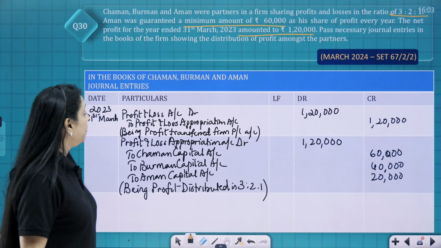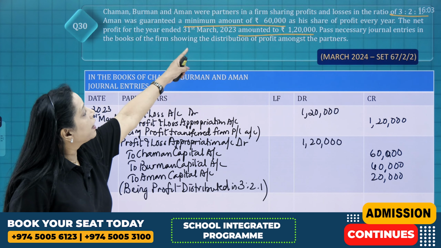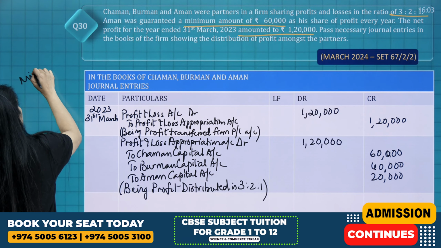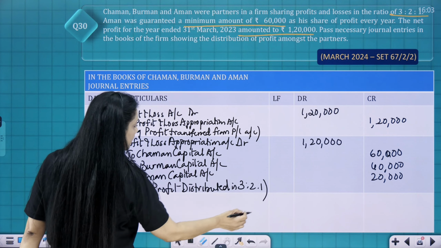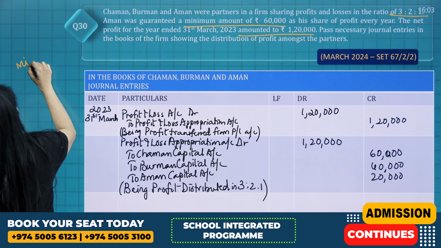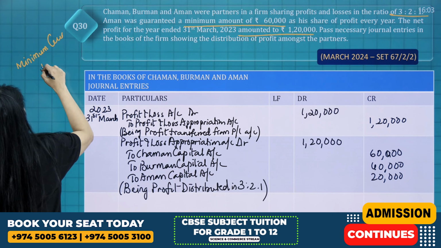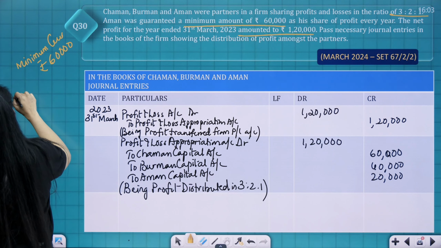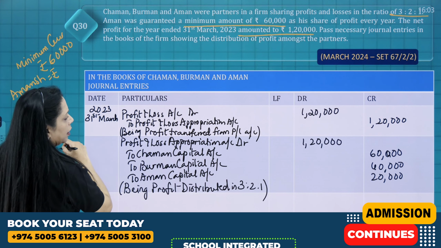Now read the question. Aman was guaranteed a minimum of, how much is Aman guaranteed? Aman was guaranteed a minimum of 60,000, right? So minimum guarantee is rupees 60,000, whereas Aman's share is rupees 20,000.